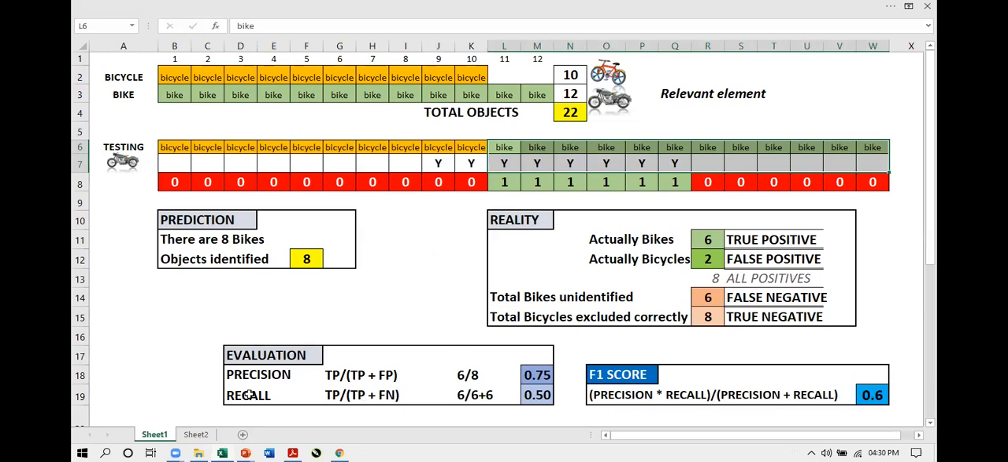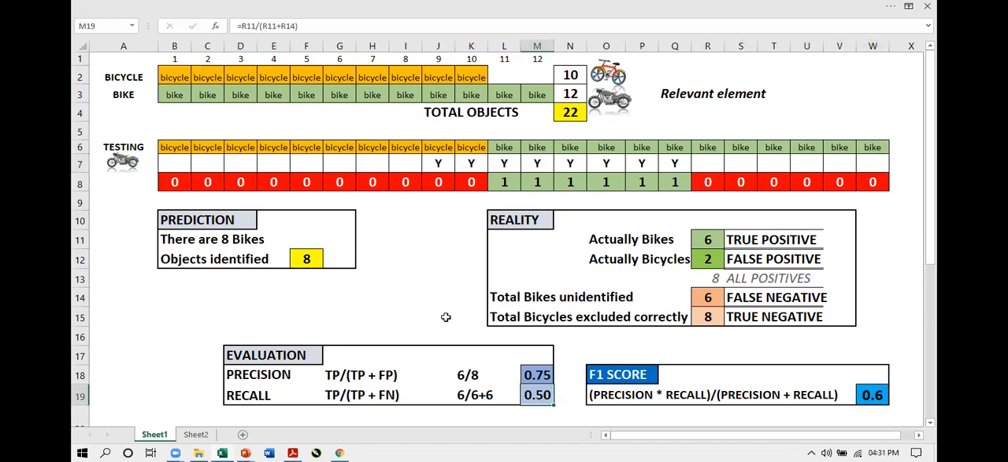That is why you see recall takes false negatives into consideration also. There were 6 false negatives: 1, 2, 3, 4, 5, 6. 6 times the model failed to identify the bikes. So in recall, the failure of the model is also considered. And when we do that, we find that recall is only 50%.